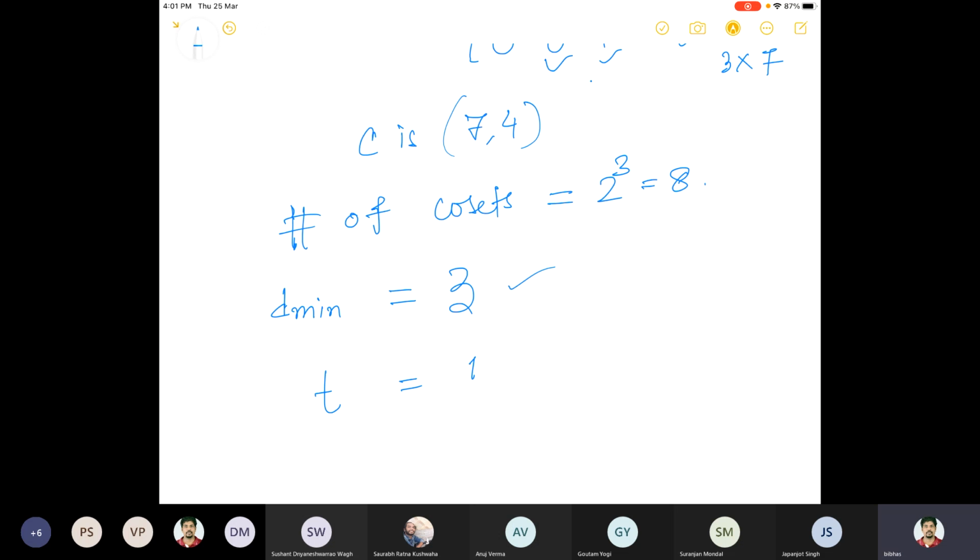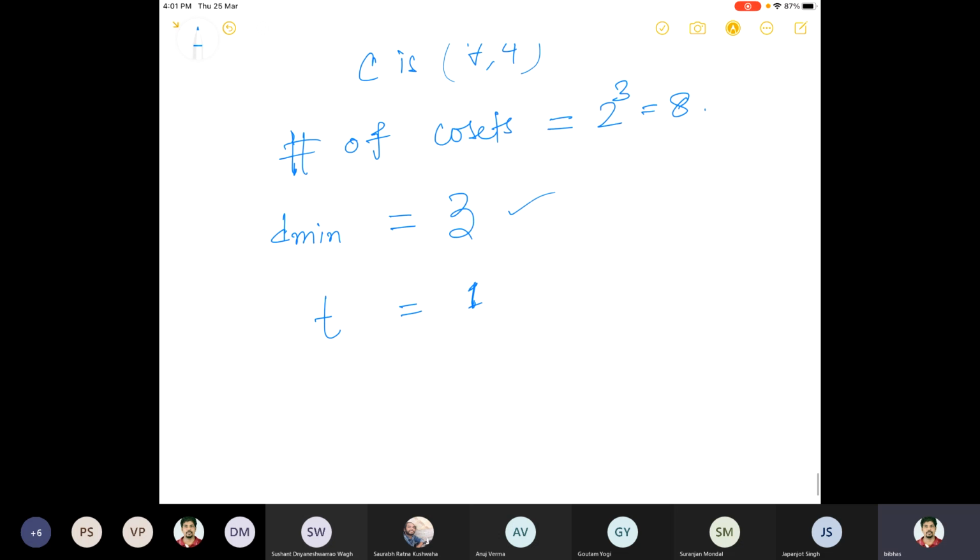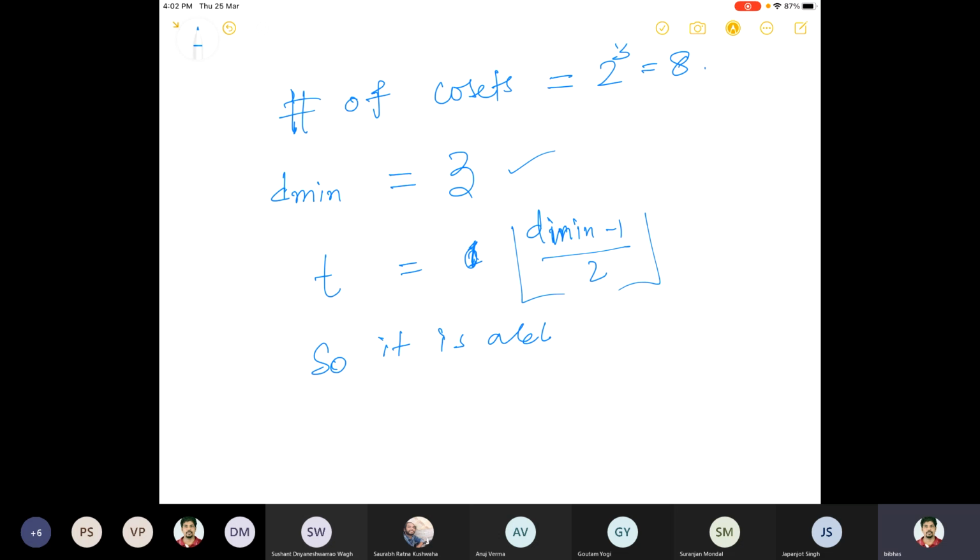Dmin is 3, minus 1 is 2, and 2 by 2 is 1. So t is equal to 1.